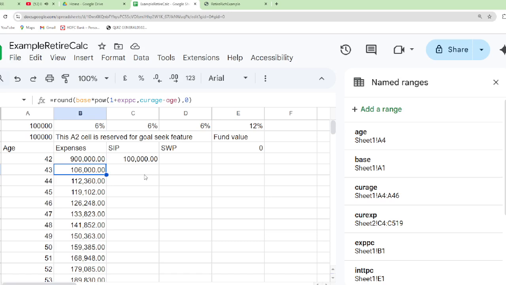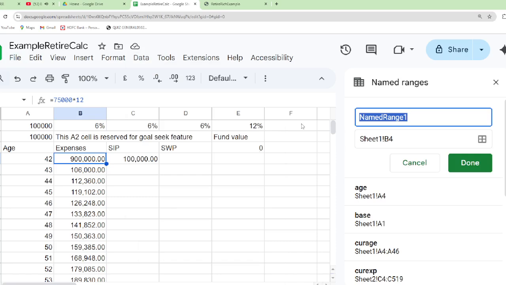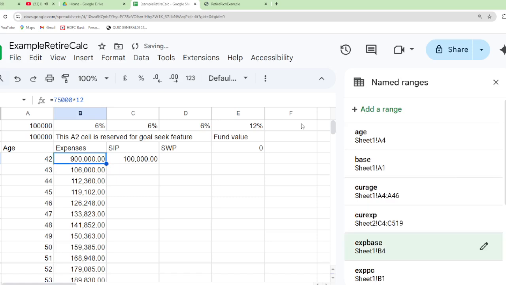Therefore, let us name this field, the expenses at age 42, as expense base. Data, Named ranges, add expense base. We have named it as expense base.